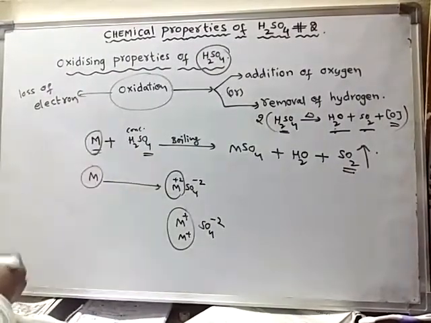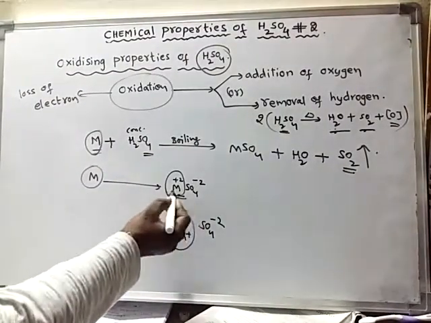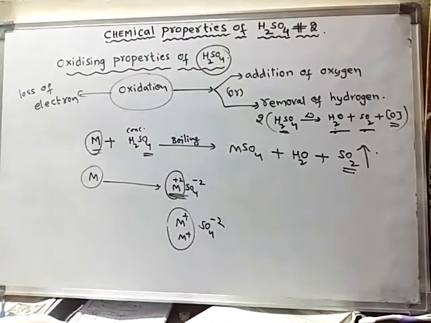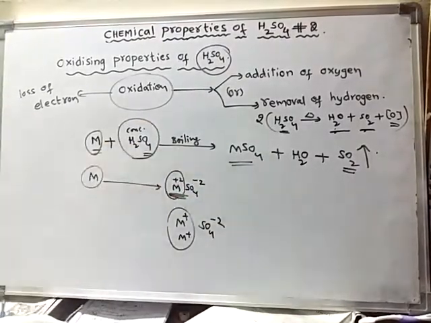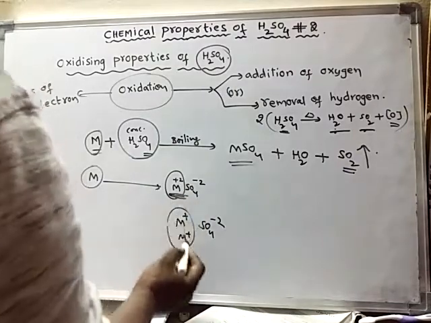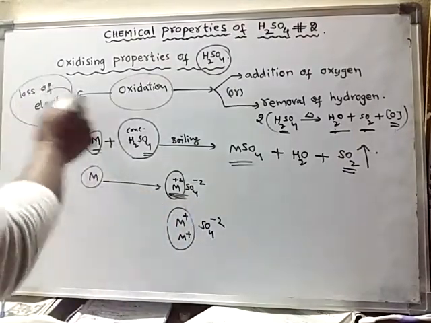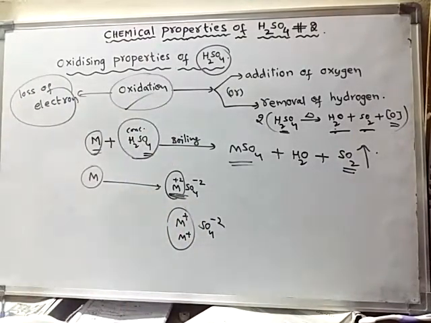So this metal is losing electrons and converting into metal sulfate when reacted with concentrated sulfuric acid. Even in this case, this metal is oxidized. The metals are oxidized to positive ions by losing electrons. Loss of electrons is also called oxidation.